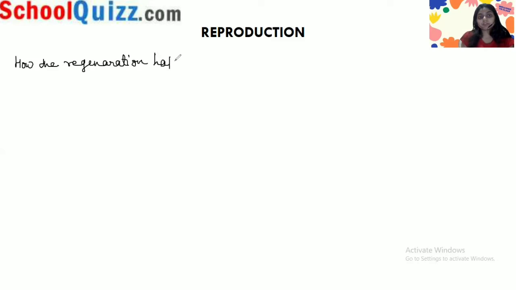In the previous class we discussed fragmentation and regeneration, and also saw the difference between fragmentation and regeneration, and between regeneration and reproduction. So today we will discuss how regeneration happens. We will see it slightly in detail, so it will be easy for you to understand.